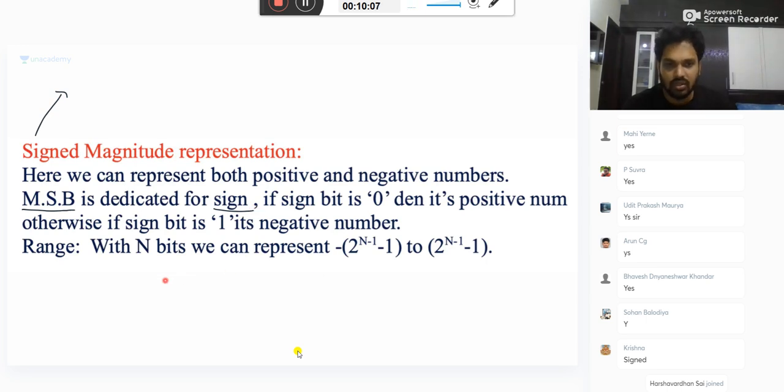Suppose you have the number. The number is divided into two parts now, sign and magnitude. The sign part can be 0 or the sign part can be 1. And your magnitude will contain the magnitude of the number. It can be all zeros to all ones, depending on the number of bits available. Here also, it can be all zeros to all ones.